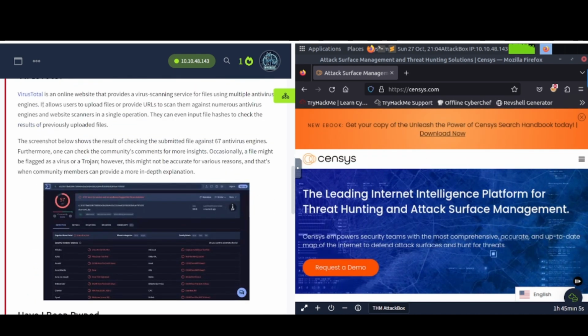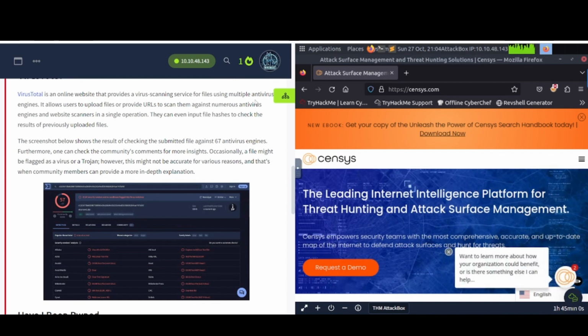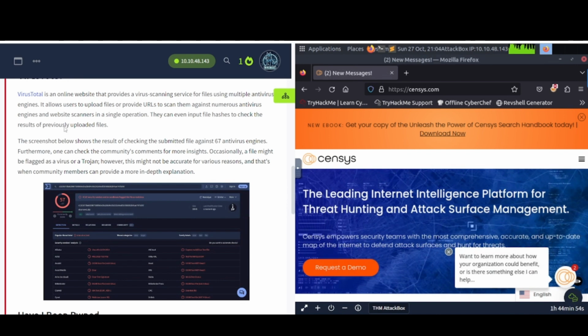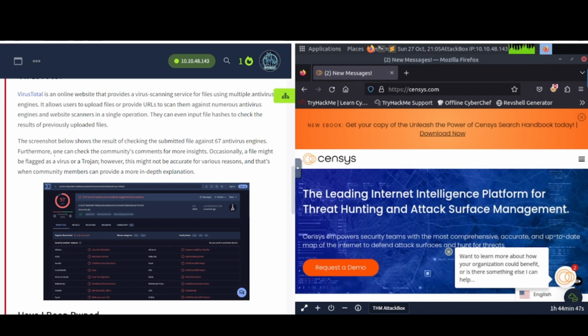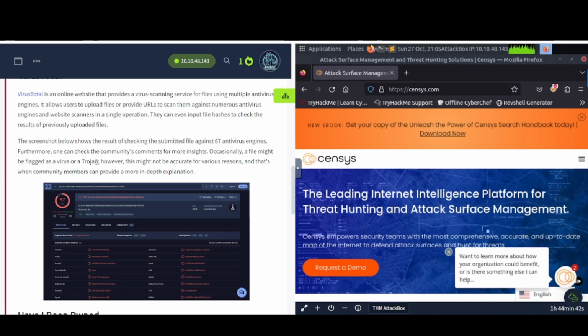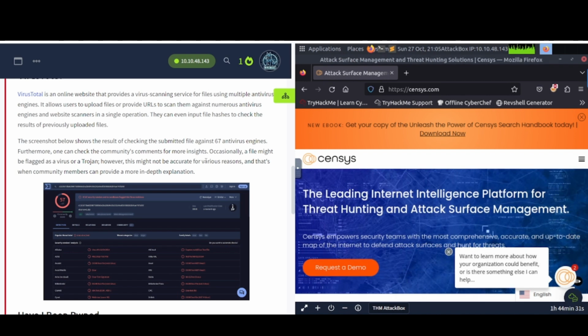You got VirusTotal here. VirusTotal is an online website that provides a virus scanning service for files using multiple antivirus engines. It allows users to upload files or provide URLs to scan them against numerous antivirus engines and website scanners in a single operation. They can even input file hashes to check the results of previously uploaded files. The screenshot below shows the result of checking the submitted file against 67 antivirus engines. Furthermore, one can check the community's comments for more insights. Occasionally, a file might be flagged as a virus or a Trojan. However, this might not be accurate for various reasons, and that's when the community members can provide more in-depth explanation.